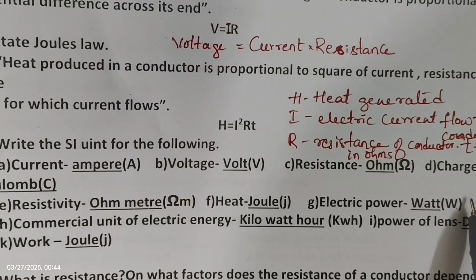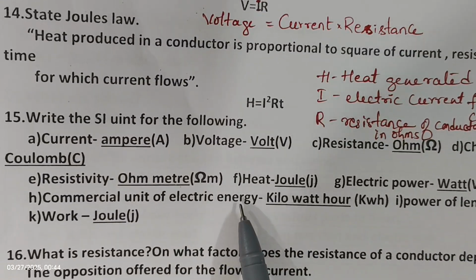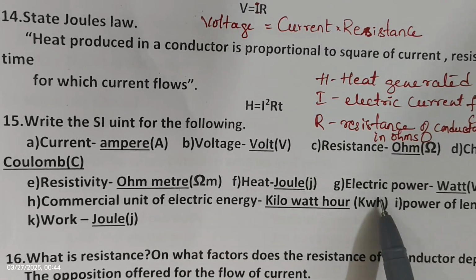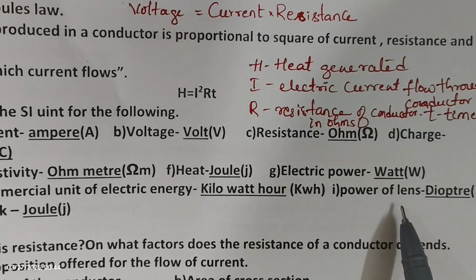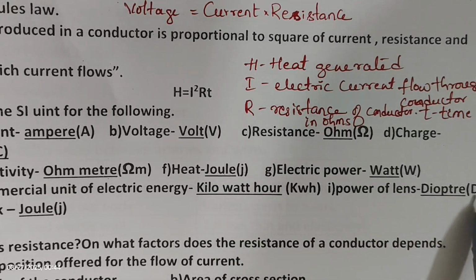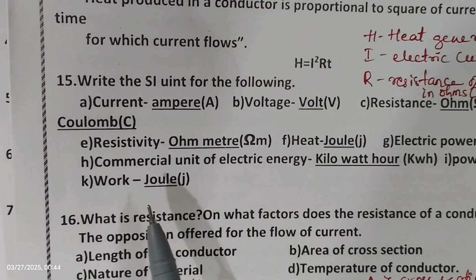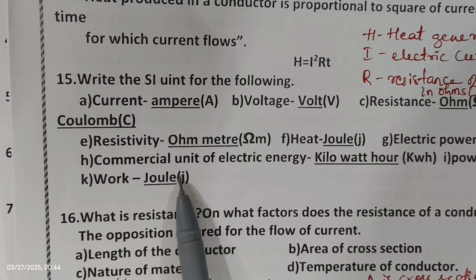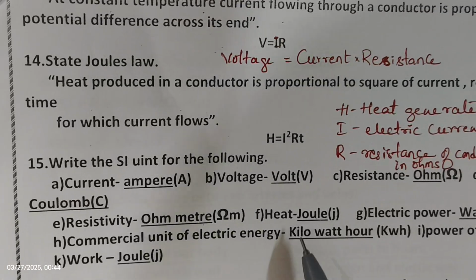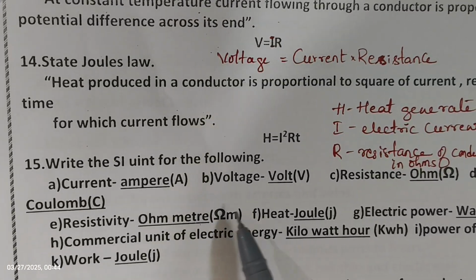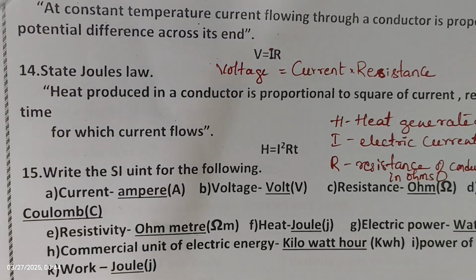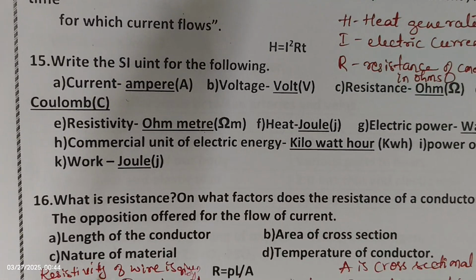Then the commercial unit of electric energy is given by kilowatt hour, kWh. Then power of lens, diopter, D. Then work, the SI unit is joule, represented by J. So these are a few of the SI units of some of the following. Okay, we'll see the next.